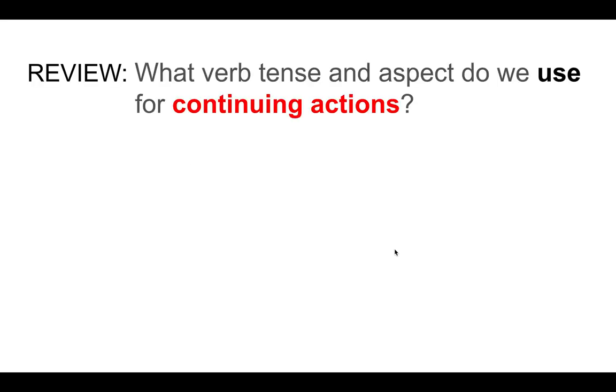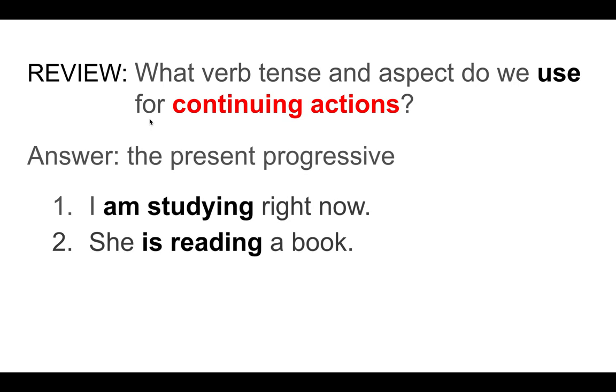Okay, good. Now we're going to talk about actions in progress. Actions in progress also are not backshifted. This is because they are currently occurring and they're not occurring in the past. So for example, what verb tense and aspect do we use for continuing actions? This is a quick review question. Well, the present progressive is the answer. I'm pretty sure most of you know that. I am studying right now. She is reading a book.